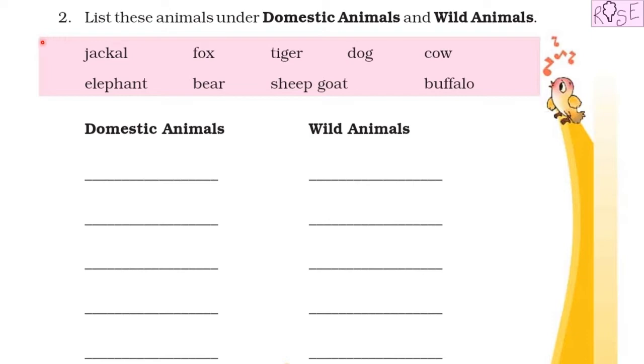Now we already know that in this box we have names of different animals and we have to classify them into domestic animals and wild animals. Now we know thoroughly what domestic animals are and what wild animals are. Domestic animals are the animals that live with human beings and wild animals are the animals that live in forest. So we'll read the names of the animals one by one and then classify them into either domestic animals or wild animals. The first one is jackal.